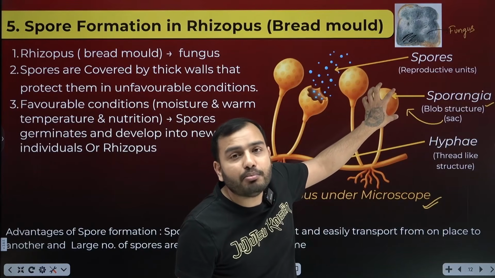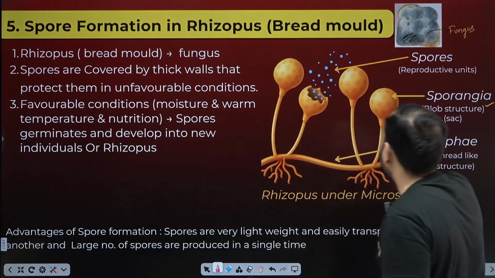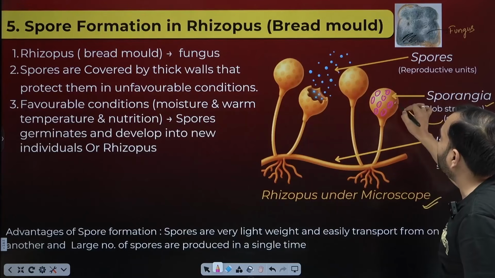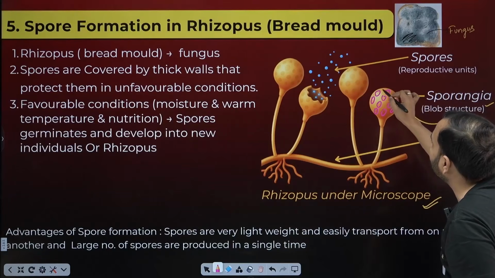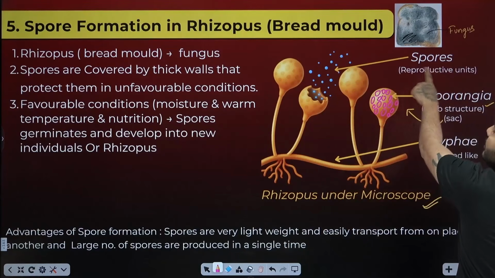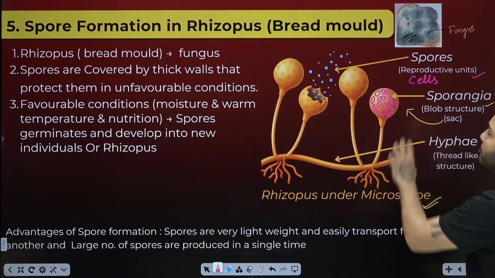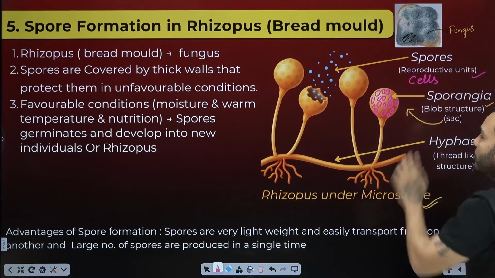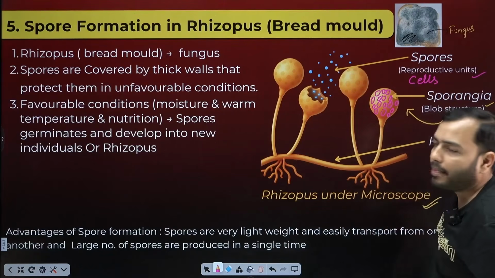It looks like this, a sphere. Inside this sphere, beta, are small marbles. What will be inside the sporangia? There are spores. These are cells, beta. Lots of cells are filled inside it. If these cells come out, they will grow into a new individual. These spores are reproductive units, simple cells. Lots of spores are filled inside this bag. And this stick is called hyphae, a thread-like structure.